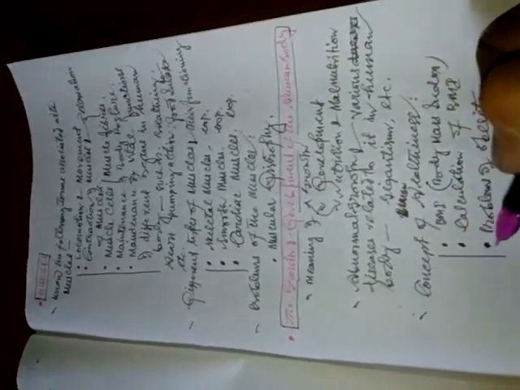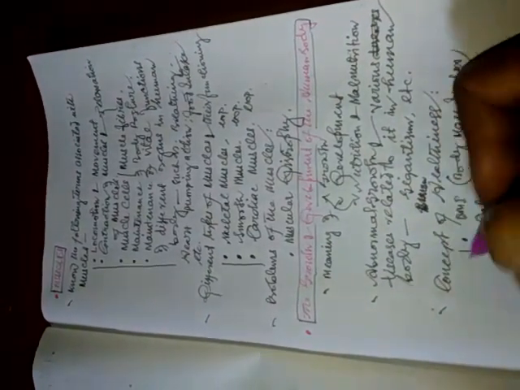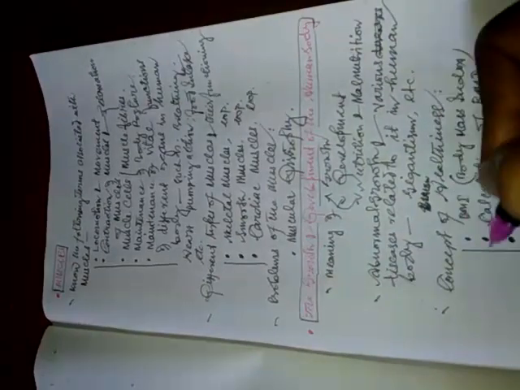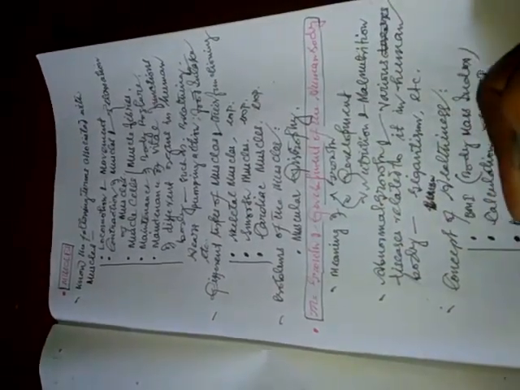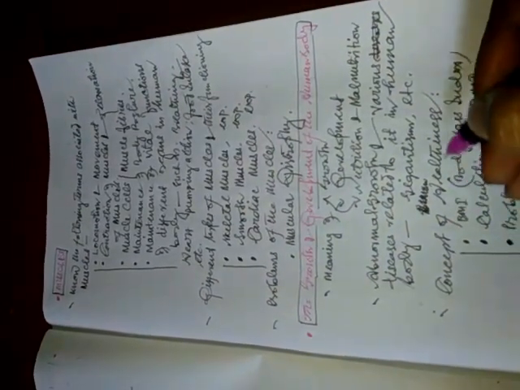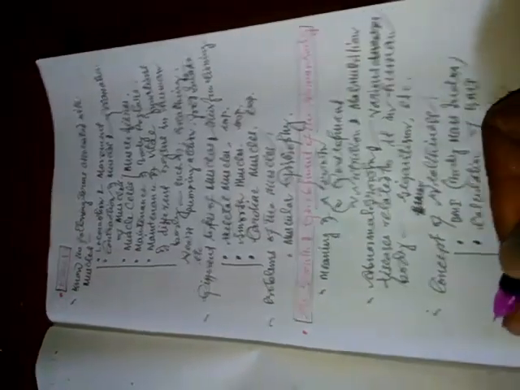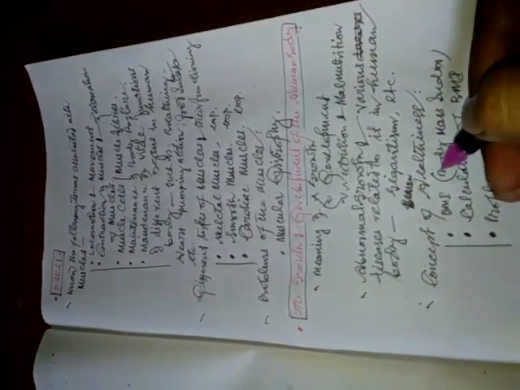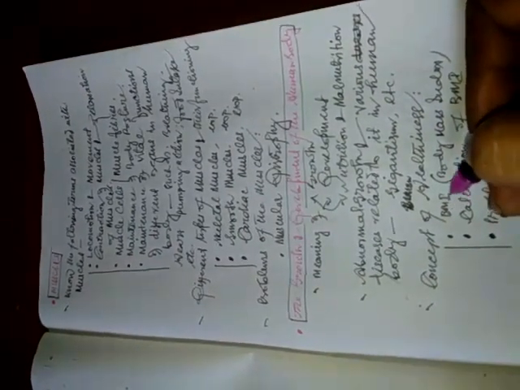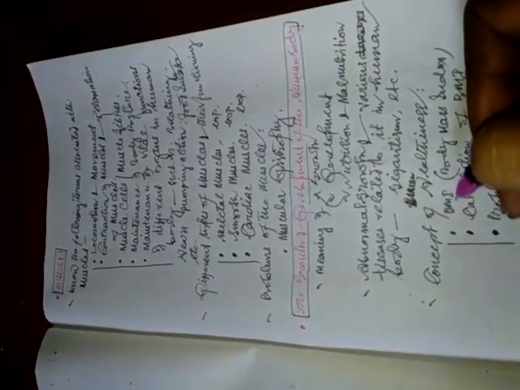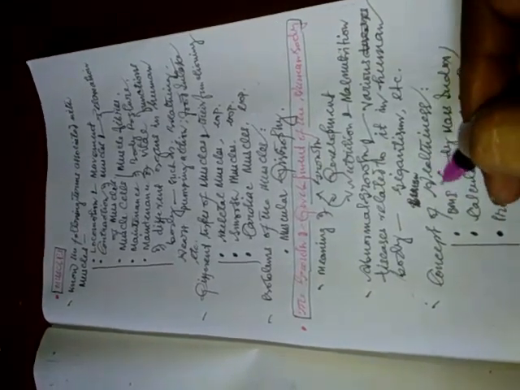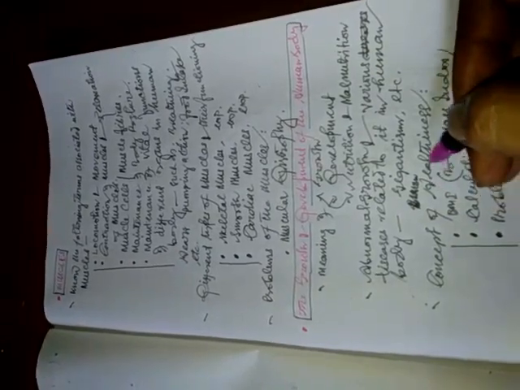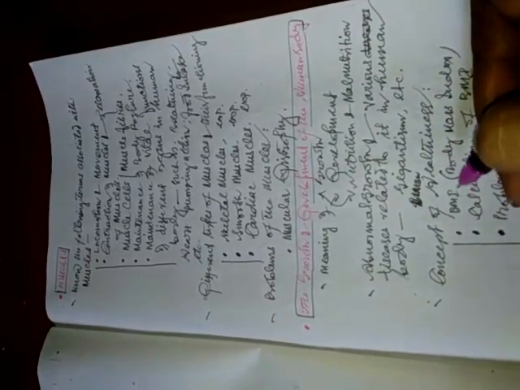And the concept of healthiness, the last subtopic of the growth and development in human body. So what does the term healthiness mean? First we will know the BMI. So BMI is very important here in order to define a person healthy or not. So what is the meaning of BMI?